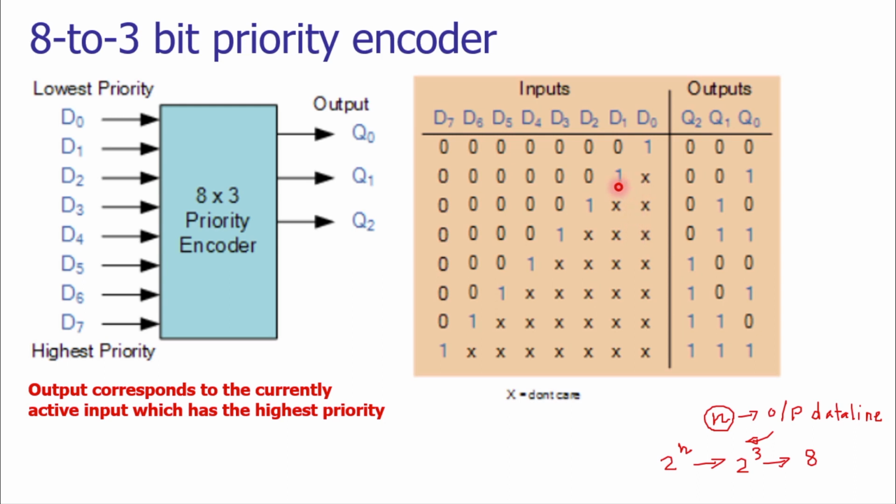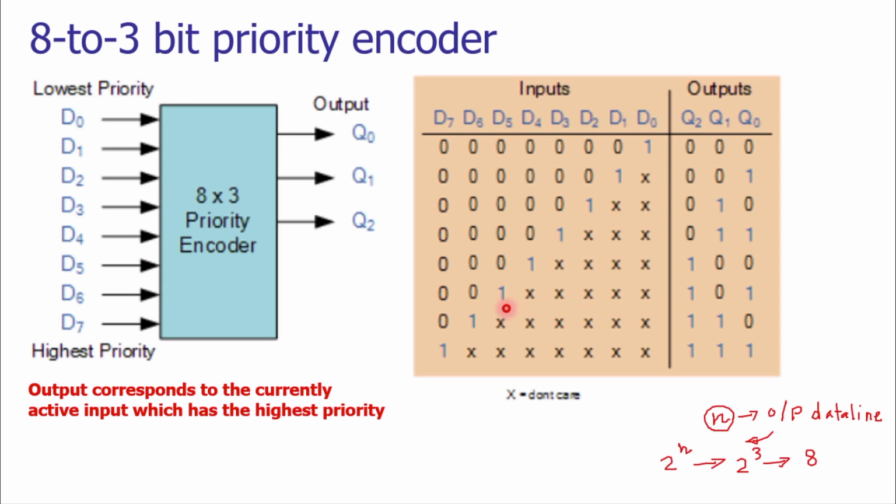The same logic will be applied, the same methodology will be applied for all other cases, and accordingly we are getting the output based upon the logic gate operations.